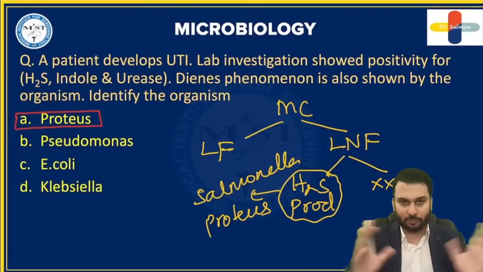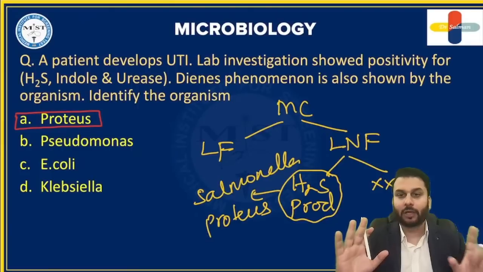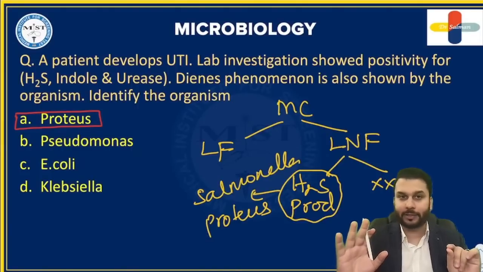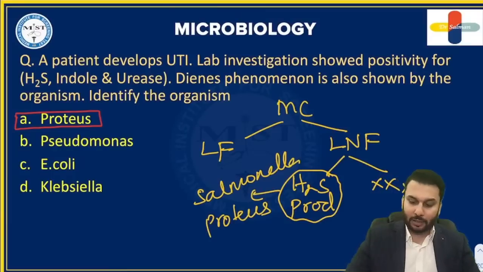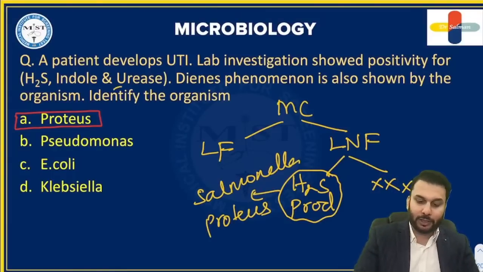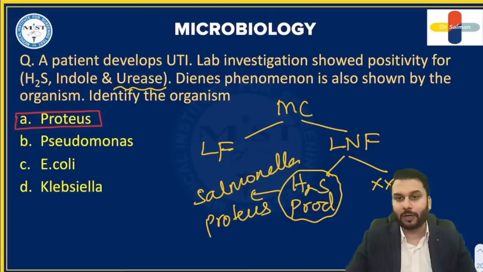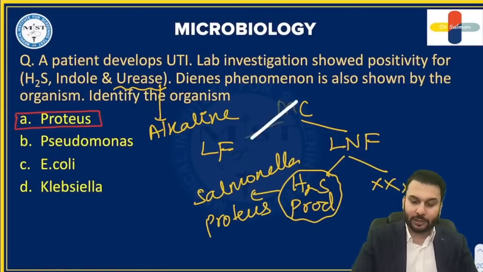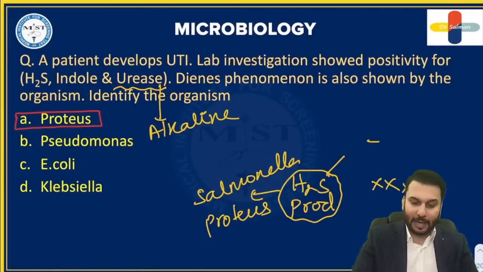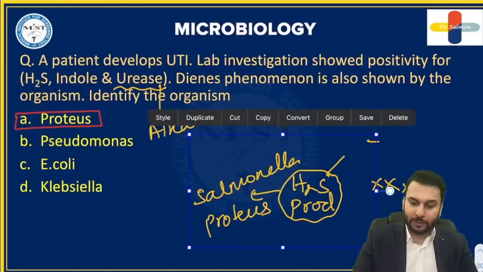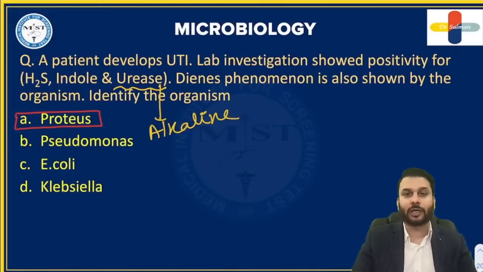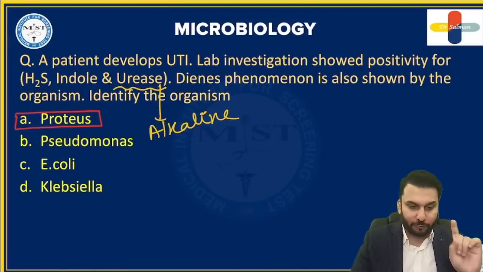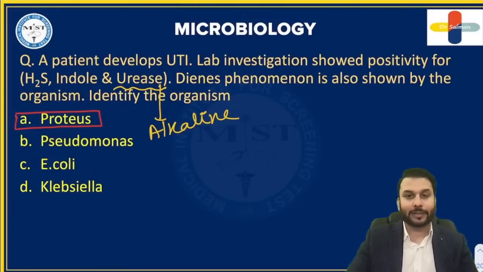So out of these options, I got my answer as such. Still, I have given you more hints here to come to the correct answer. Guys, didn't I teach you so many times? This organism is urease positive. Because of the urease positivity, it makes your urine alkaline. Alkaline urine is a feature of this agent. What happens because of this alkaline urine? We have learned it tends to form stones. Struvite stones, etc. is a feature of Proteus. All right, so that's about that.